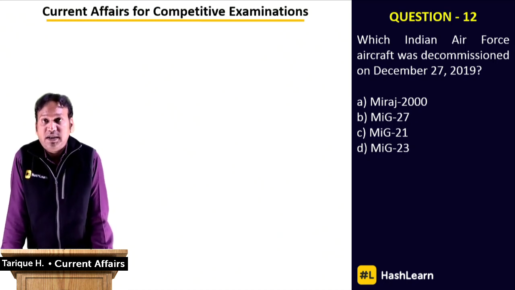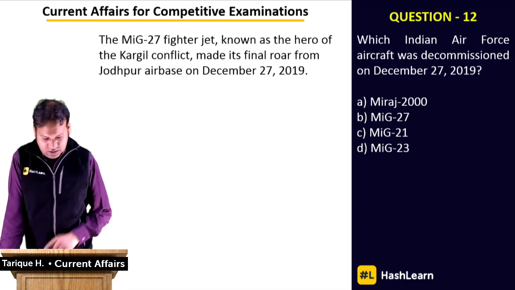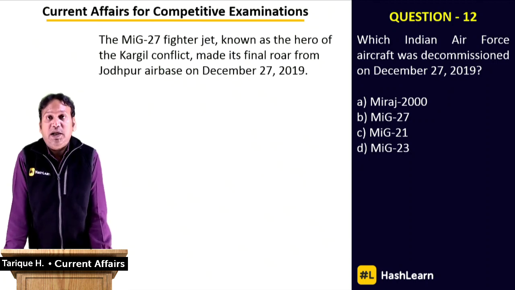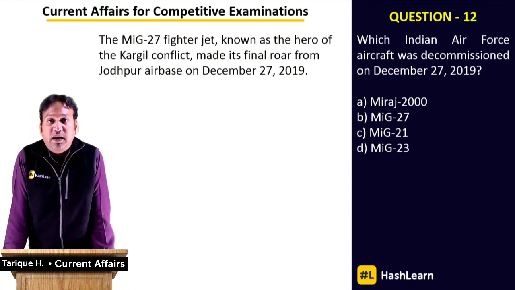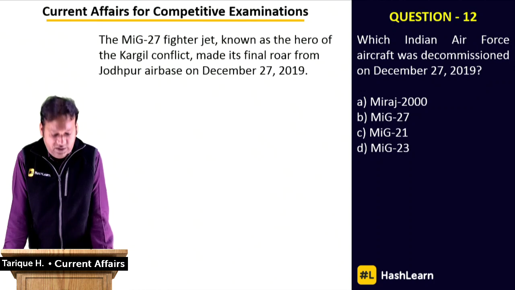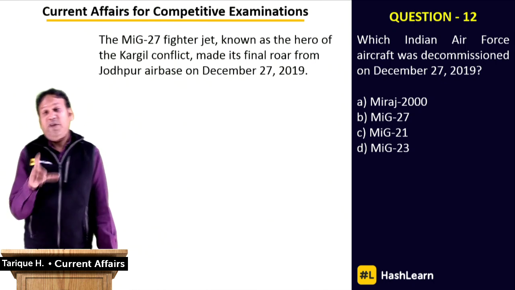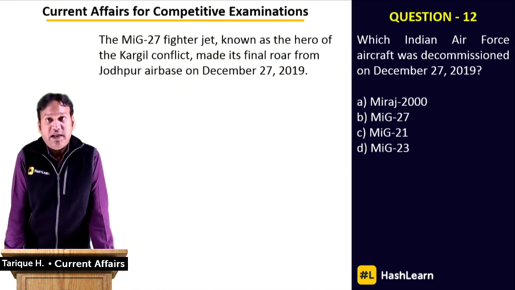Right answer is 27, and you can see here MiG-27 fighter jet, known as the hero of the Kargil conflict. So a major role was played by this fighter plane in the Kargil conflict, and made its final roll from Jodhpur Air Base. So that could also be a part of the question. From where did it take its last flight? From the Jodhpur Air Base on the 27th of December.